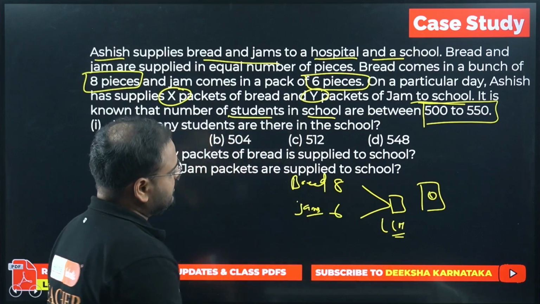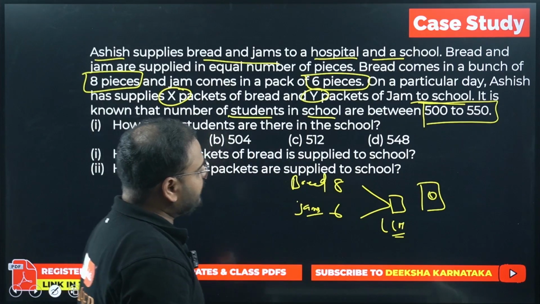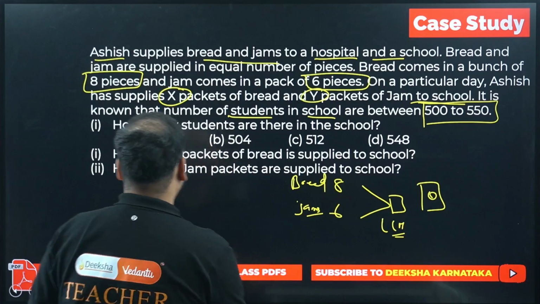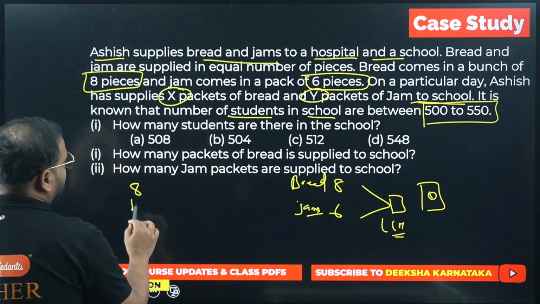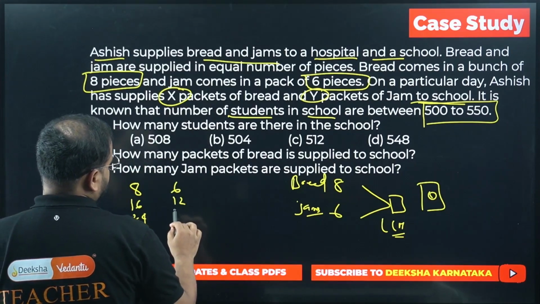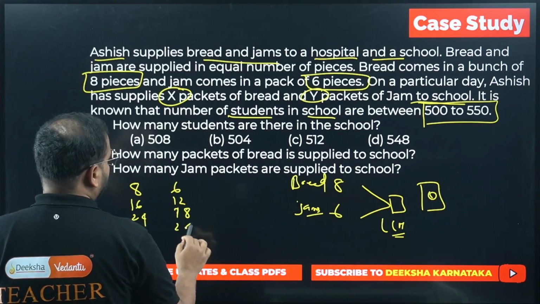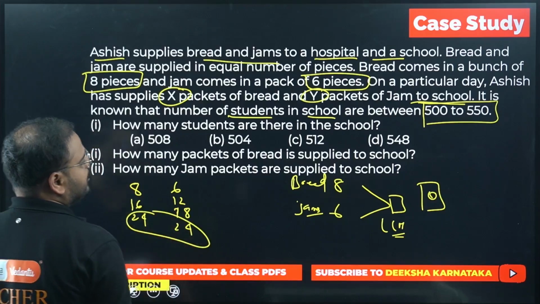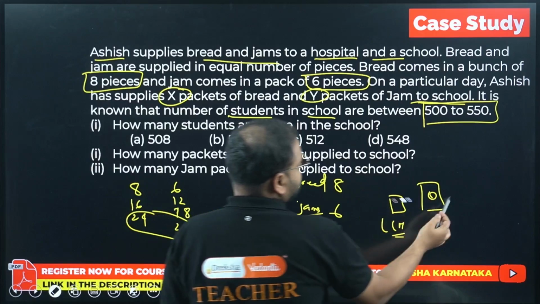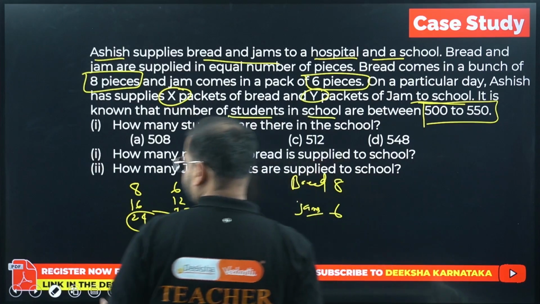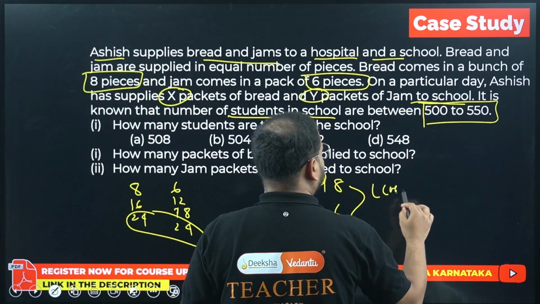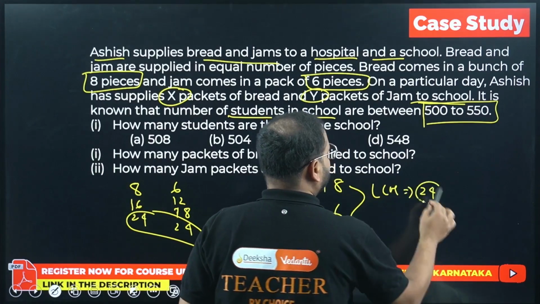What is the LCM of 8 and 6? The LCM of 8 and 6 is 24. 8 threes are 24, 6 fours are 24. Okay. Write the table of 8: 8, 16 and 24. For 6: 6, 12 and 18 and 24. The first common number is what? 24 only. So the LCM of 6 and 8 is 24.